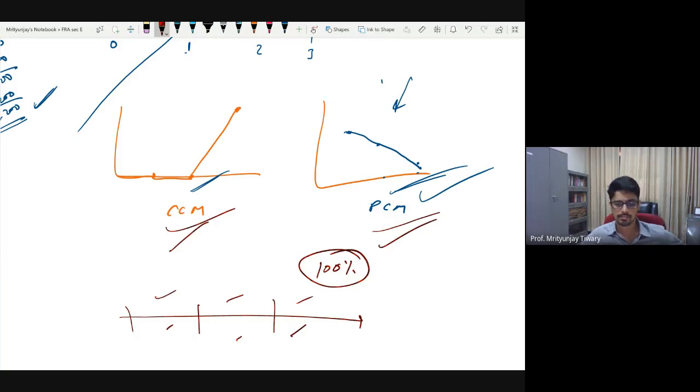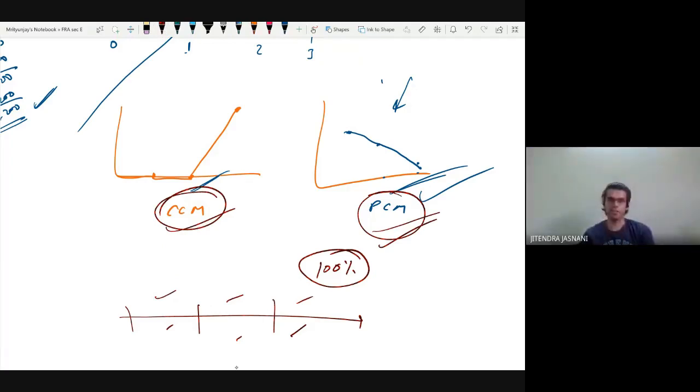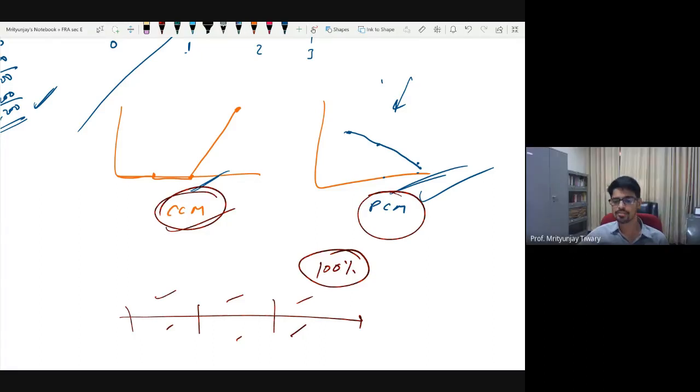Anyone else? Go ahead, give your opinion. How do I decide whether to go for completed contract or percentage of completion? It depends on whether I can measure the percentage of work completed accurately. Very good point. So if you can measure the percentage of work completed, then use this. If you can't, use this. Very simple. Can you imagine some example where percentage of work cannot be calculated?